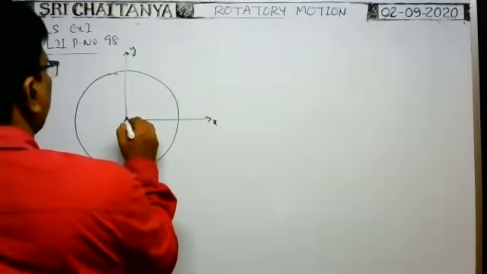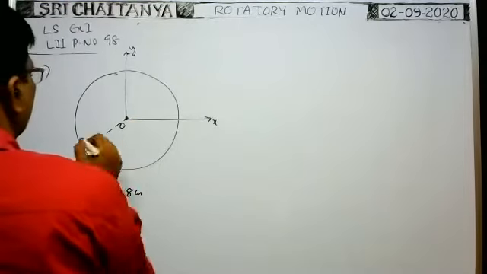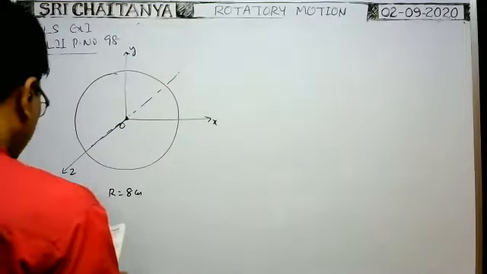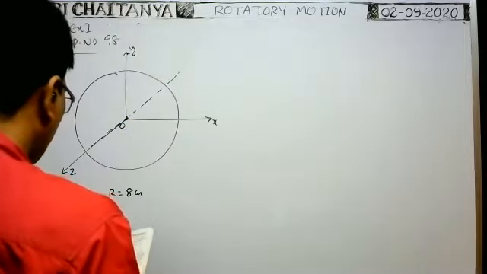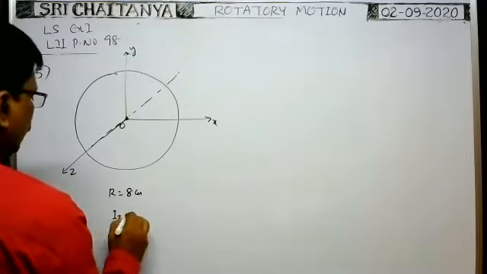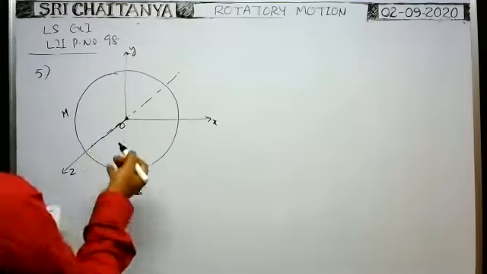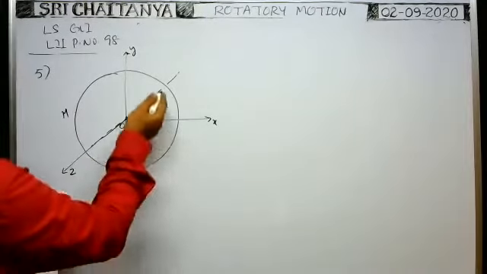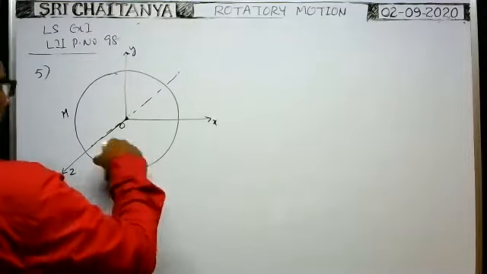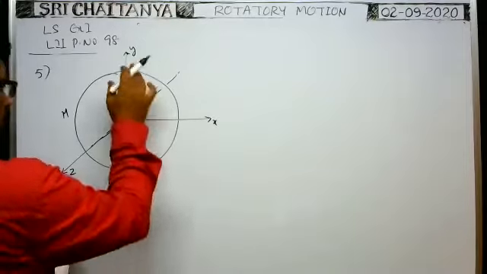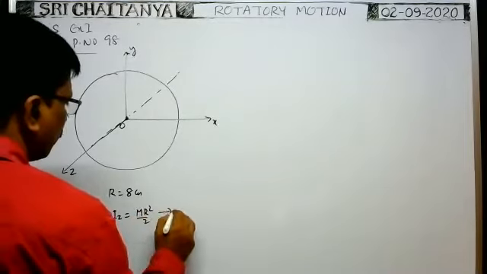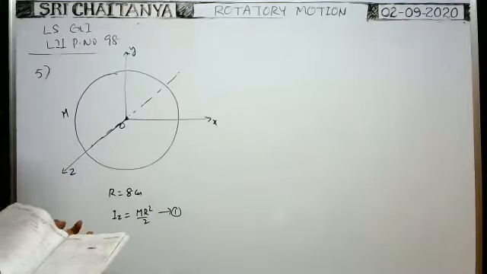So moment of inertia about z-axis means this is the z-axis now. About this z-axis, moment of inertia is given. What is the moment of inertia about z-axis? Suppose mass of the disk is say capital M. Then moment of inertia about z-axis means it is the natural axis of the disk, the axis passing through center perpendicular to the plane of the disk, because the disk lies in the xy plane. So that is equal to MR square by 2 only. You keep like this. It is the moment of inertia about z-axis.